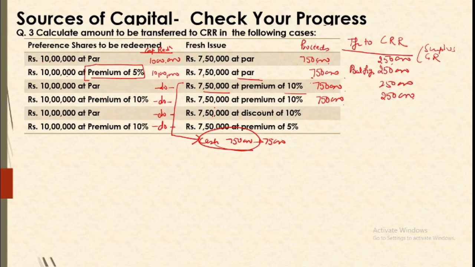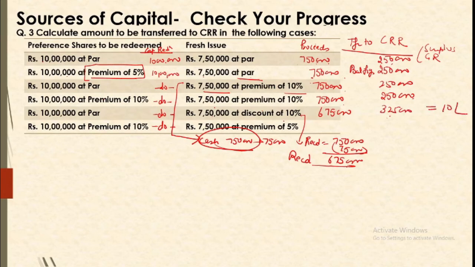Next is you are issuing shares at discount. Now if you are issuing shares at discount, it means that the cash that you are receiving is 7,50,000 less 10%. So 6,75,000. So your cash received is 6,75,000. Since the whole amount is received against capital, your proceeds are 6,75,000. So now you need to transfer 3,25,000 to CRR, because we need to have a total matching of 10 lakh.